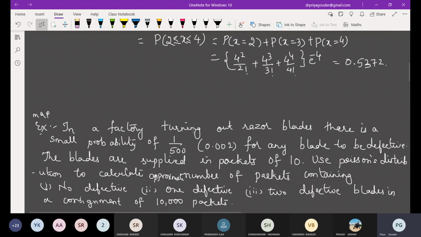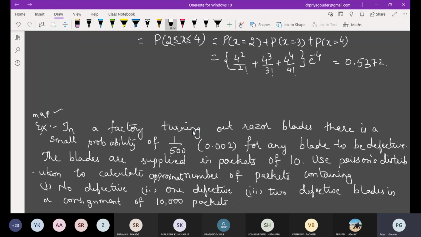Write down. In a factory turning out razor blades, there is a small probability of 1 divided by 500. In one of the questions, 1 divided by 500 is given. In the model question paper, they have given it as 0.002. You can check on the calculator whether 1 by 500 and 0.002 are the same or different. They are actually the same. For any blade to be defective.